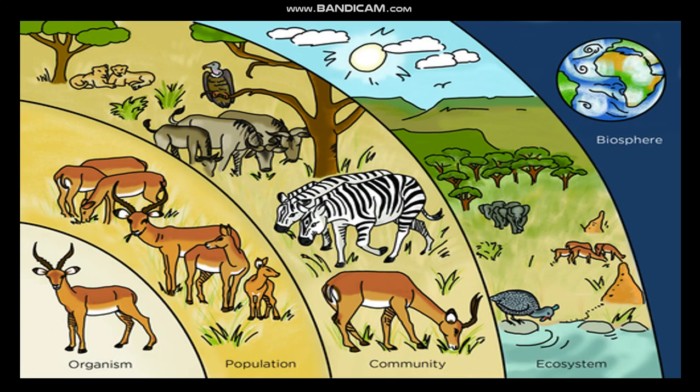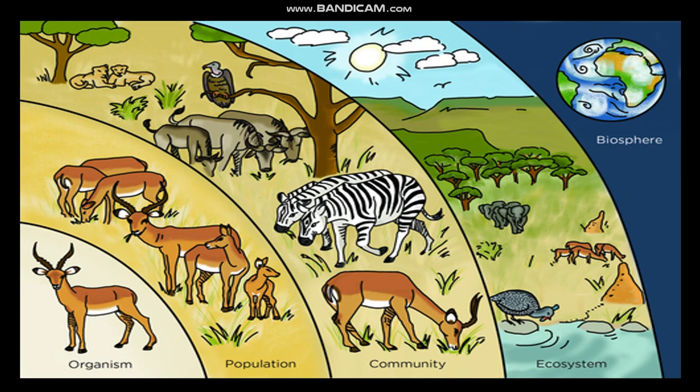So these are your answers. A lone organism is an organism or an individual. Number 2 is a population, organisms of the same kind in the same place. Number 3 is a community, different organisms in the same place. And number 4 is living with the non-living. That's the ecosystem.